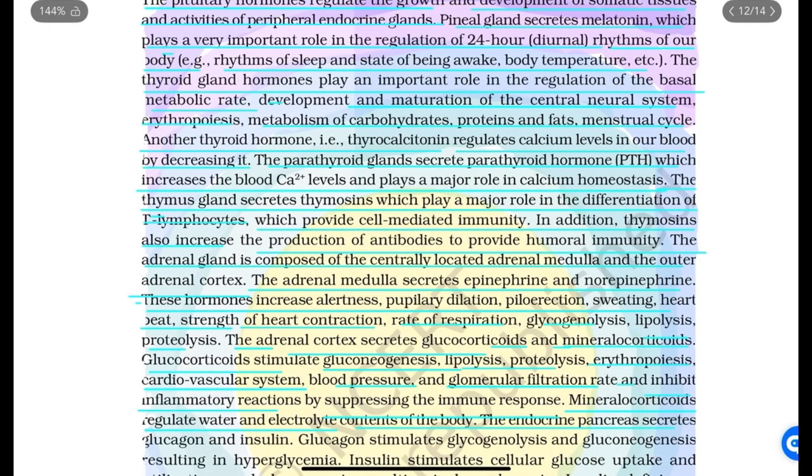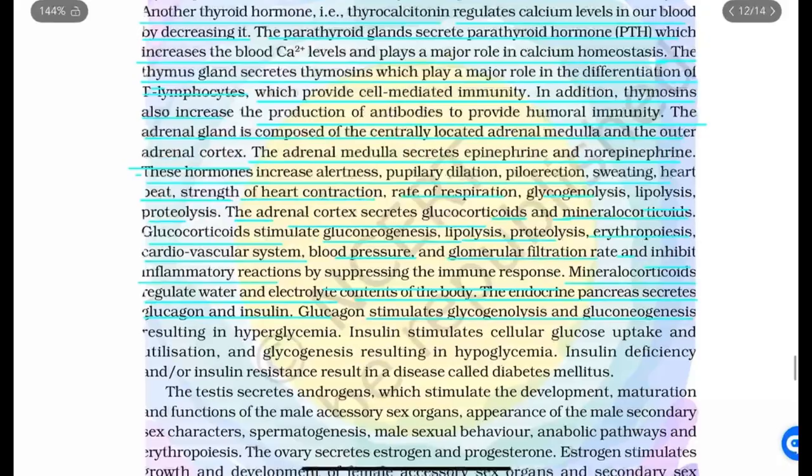The endocrine pancreas secretes glucagon and insulin. Glucagon stimulates glycogenolysis and gluconeogenesis, resulting in hyperglycemia. Insulin stimulates the cellular glucose uptake, utilization, and glycogenesis, resulting in hypoglycemia. Insulin deficiency and or insulin resistance result in a disease called diabetes mellitus.